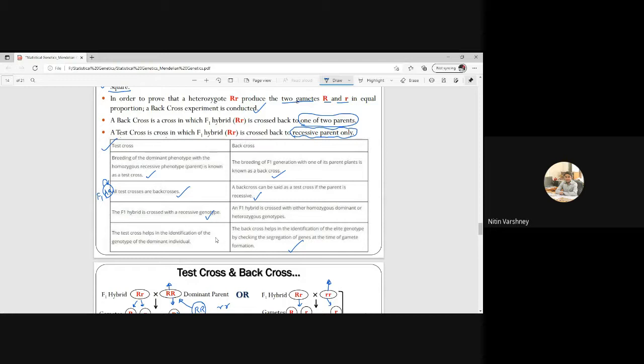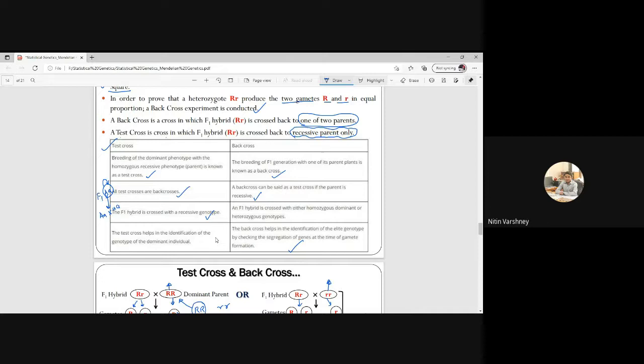So this is breeding. Breeding means after doing selfing, or we are doing AA cross small a, that will be our recessive genotype. See here, breeding of dominant phenotype with the homozygous recessive phenotype as a parent is known as a test cross.